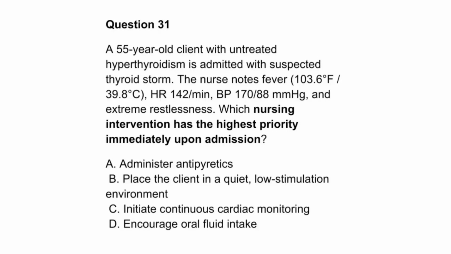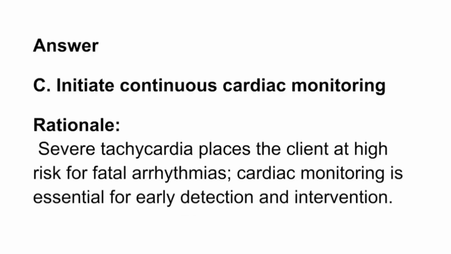B. Place the client in a quiet, low-stimulation environment. C. Initiate continuous cardiac monitoring. D. Encourage oral fluid intake. Answer: C. Rationale: severe tachycardia places the client at high risk for fatal arrhythmias. Cardiac monitoring is essential for early detection and intervention.